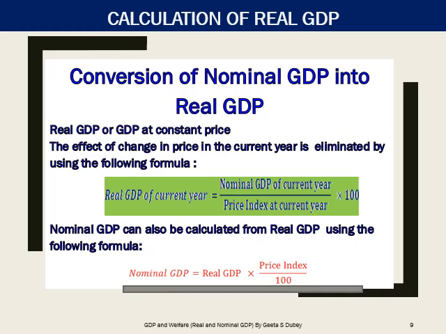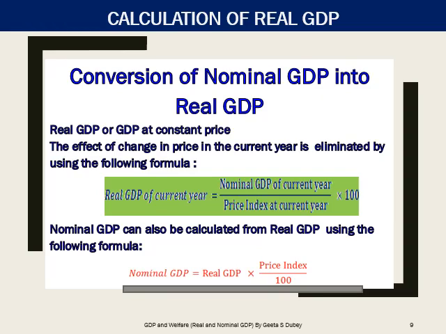Children, as you can see on screen, we can convert nominal GDP into real GDP and vice versa using the formula as flashed on your screen. Real GDP or GDP at constant price can be calculated from nominal income by eliminating the effect of change in price, which is done using the following formula: real GDP of current year is equal to nominal GDP of current year divided by price index of current year multiplied by 100.